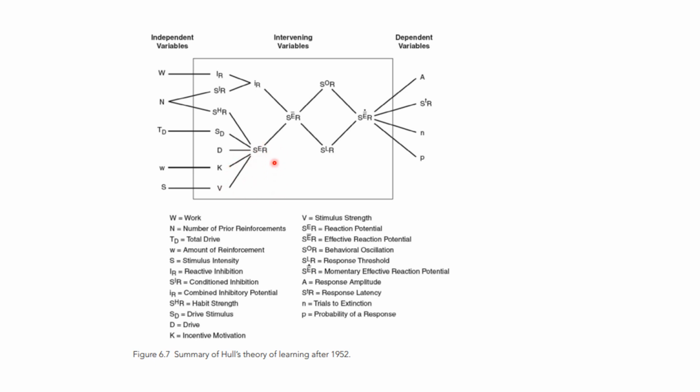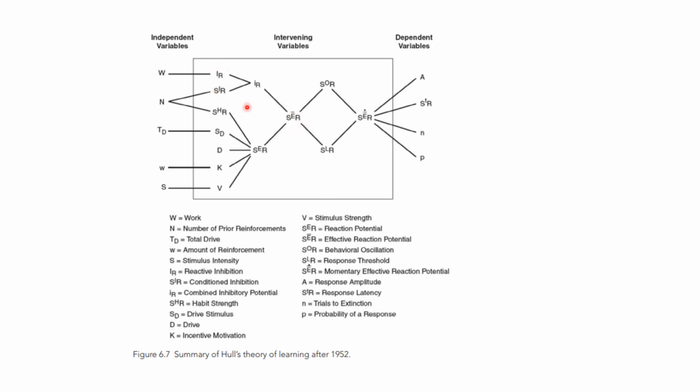Not reactive inhibition, sorry, reaction potential. And what is SER? SER is the effective reaction potential. And for the effective reaction potential to come, there should be one more presence of IR. What is IR? IR is the combination of reactive inhibition and also conditioned inhibition.